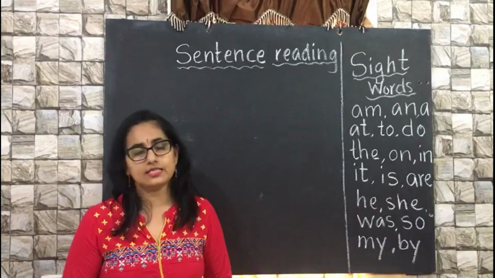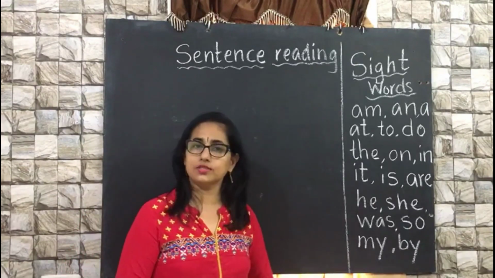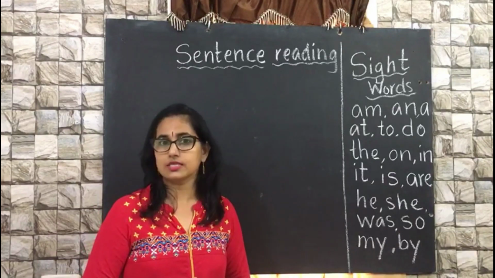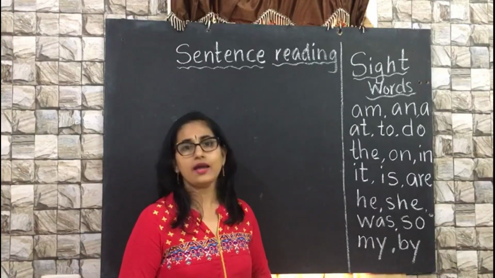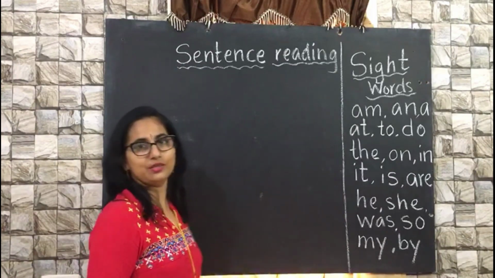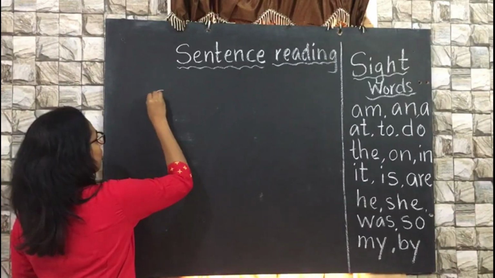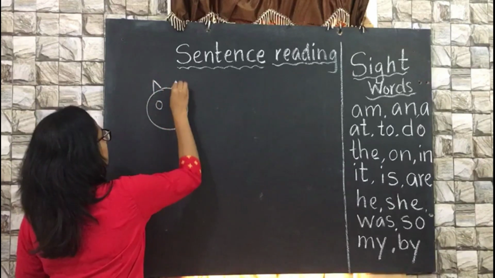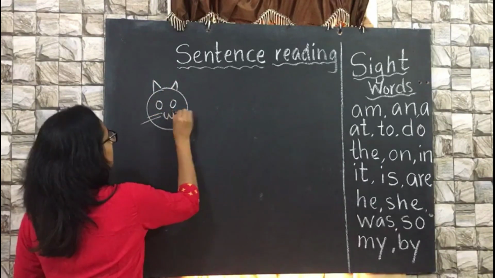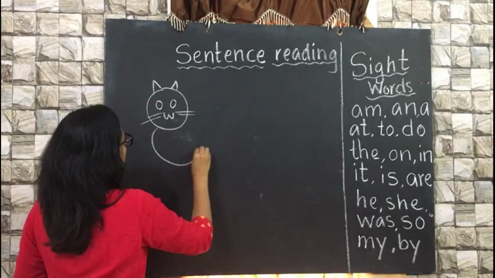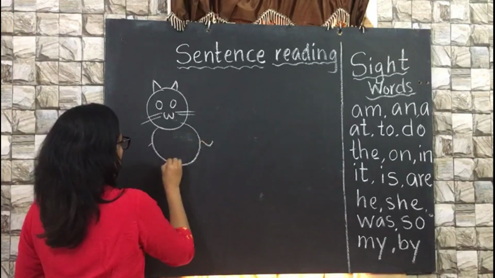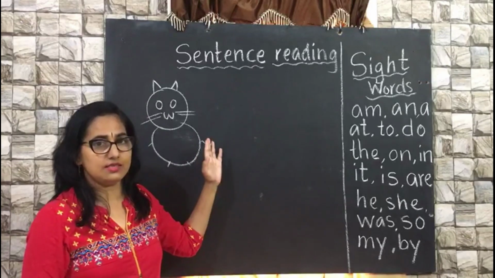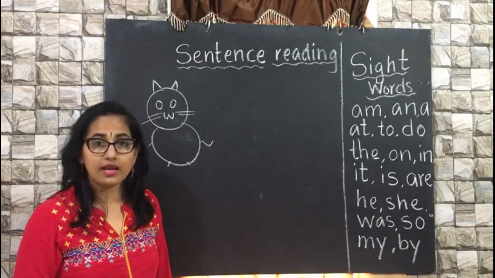So once your child is thorough reading the sight words and CVC words using A vowel, you can introduce the sentences by giving a picture. Here I am going to draw a picture of a cat. What is it? Cat. Now ask your child about this cat. What is it? It is a cat. So shall we write the sentence?